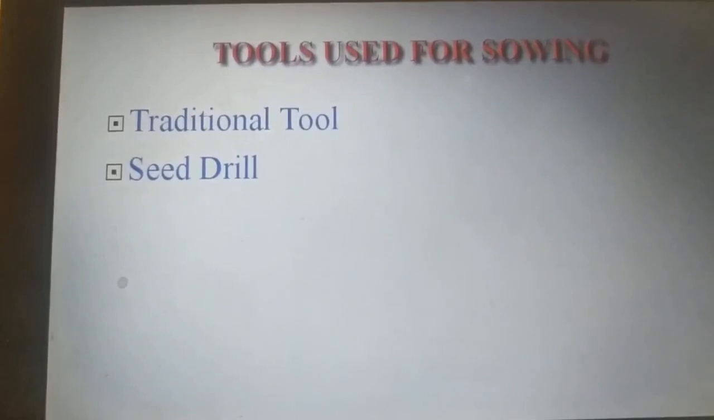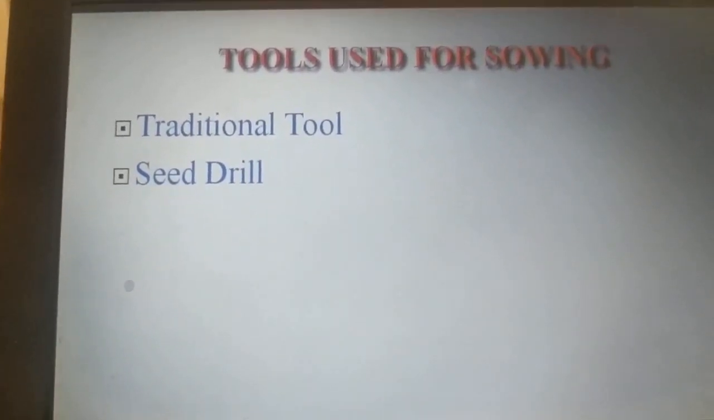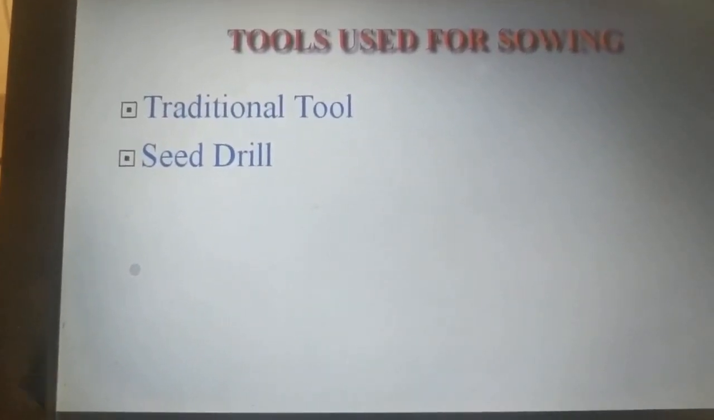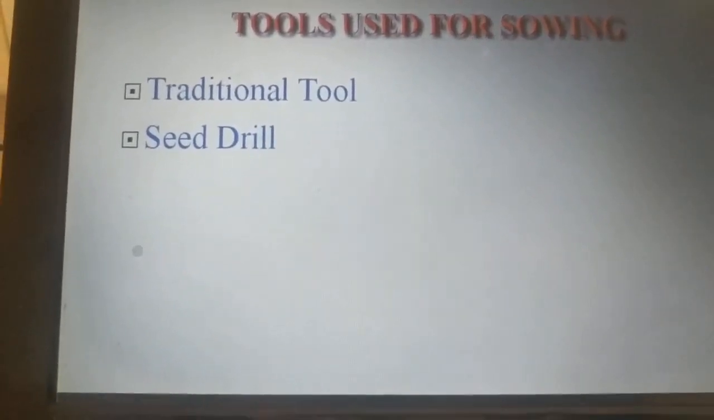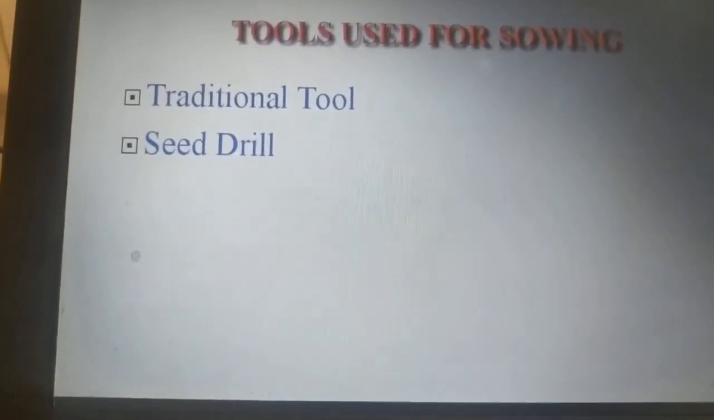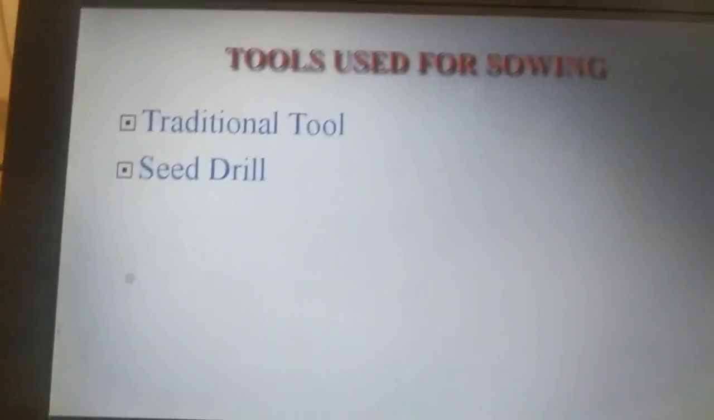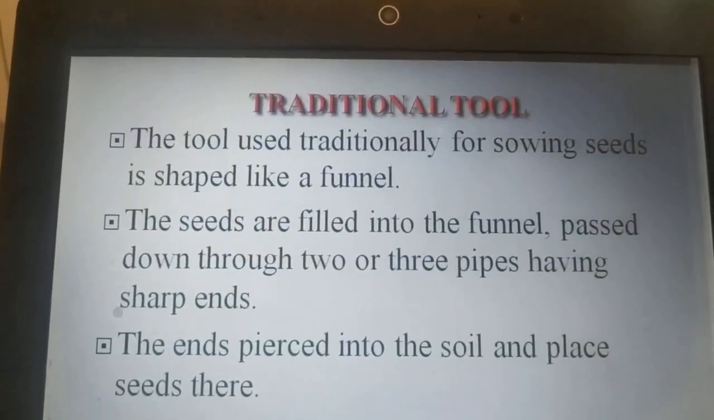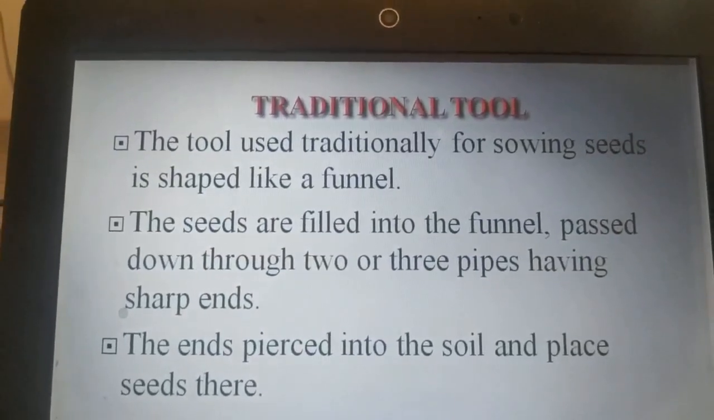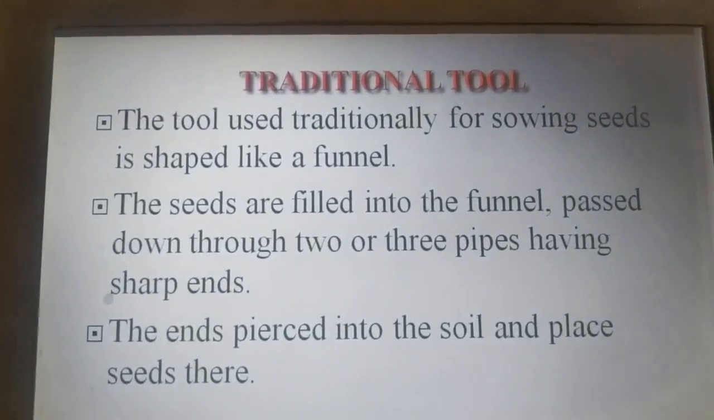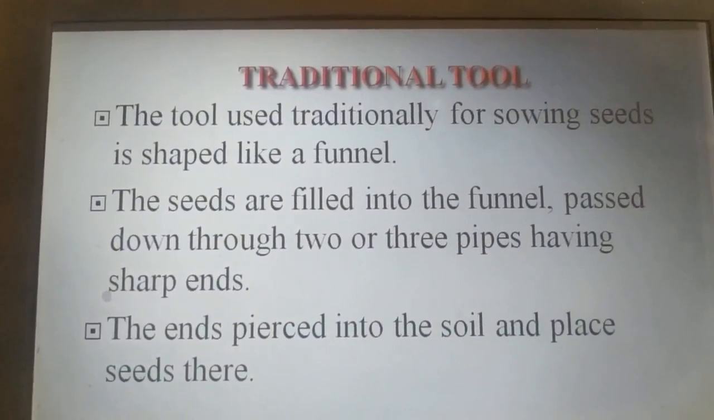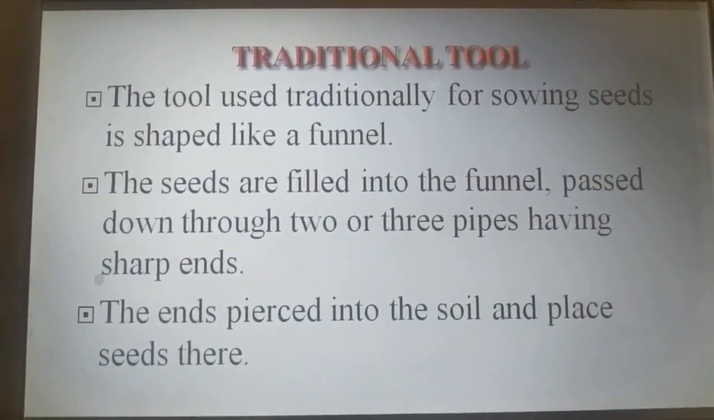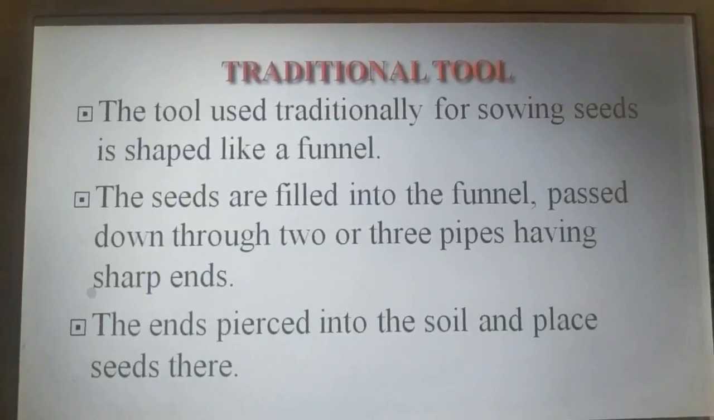The traditional tool is what we have used traditionally, and the seed drill runs with the help of tractors, so modern technologies are implemented in the seed drill. First we can discuss the traditional tool. The tool used traditionally for sowing seeds is shaped like a funnel. The seeds are filled into the funnel and passed down through two or three pipes having sharp ends. The ends pierce into the soil and place the seeds there.